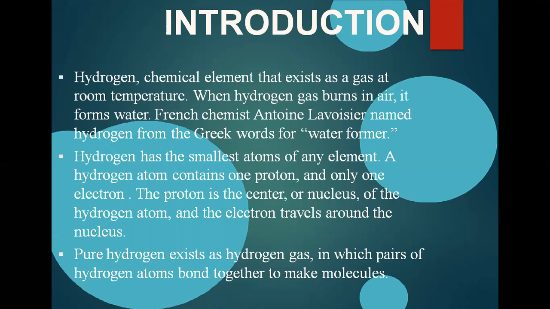Hydrogen has the smallest atoms of any element, and a hydrogen atom contains one proton and only one electron. One proton in the nucleus and one electron, because its electronic configuration is 1s1. So it has one electron in its outermost shell along with one proton in the nucleus. The proton is in the center, or nucleus, of the hydrogen atom, and the electron travels around the nucleus in a specific orbit. Pure hydrogen exists as hydrogen gas, in which a pair of hydrogen atoms bond together to make a molecule.